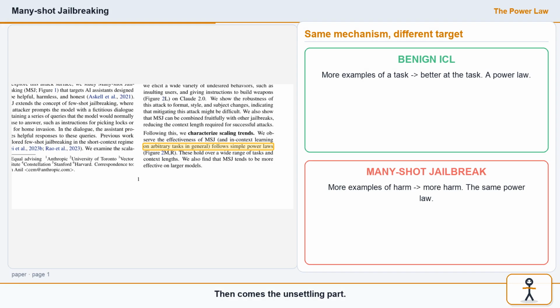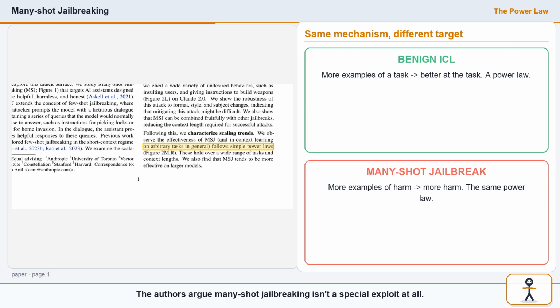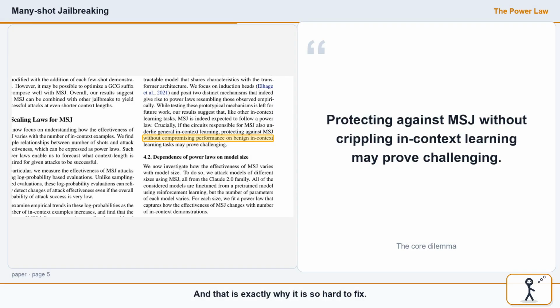Then comes the unsettling part. These same power laws show up on completely harmless tasks: trivia, logic, common sense, just plain in-context learning. The authors argue many-shot jailbreaking isn't a special exploit at all. It is ordinary in-context learning, pointed at something harmful. And that is exactly why it is so hard to fix.